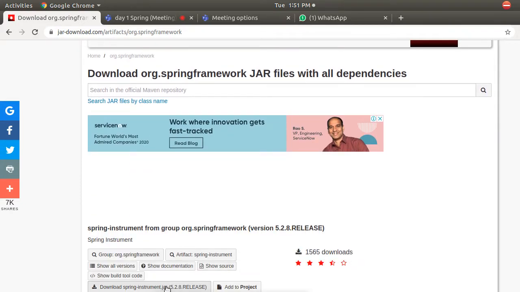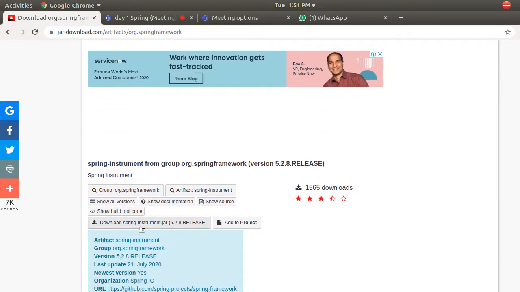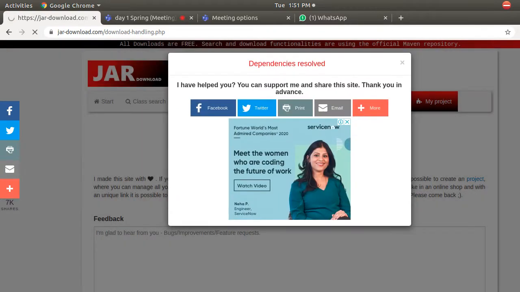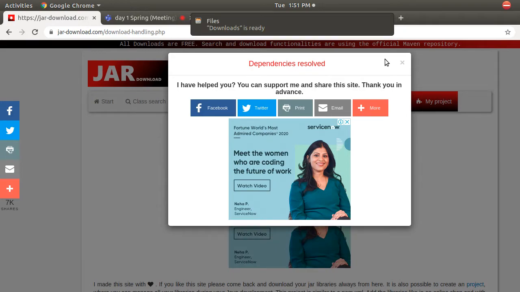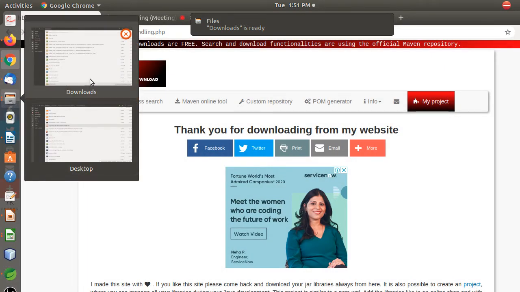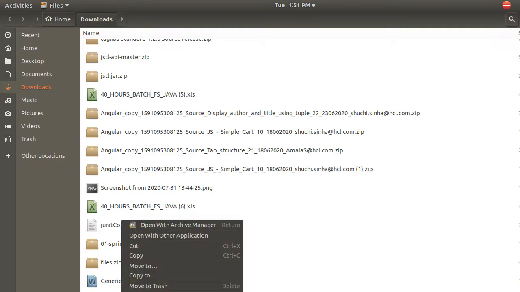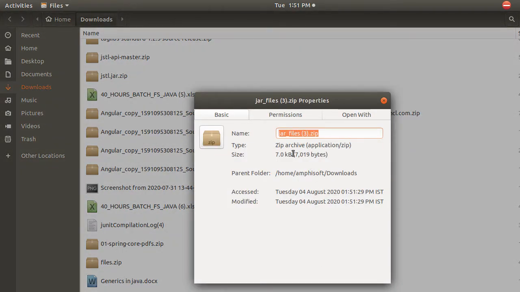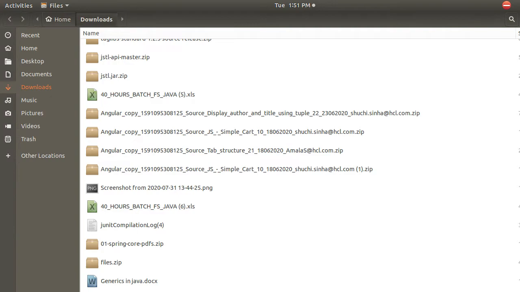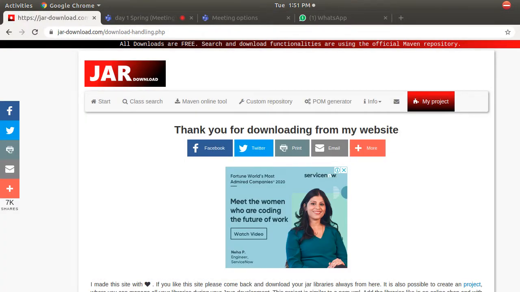It's just a zip file. It's somewhere around 100 KB, or maybe 10 MBs. It is a very small one. I will check how much is the size. I think I downloaded it many times, that's why it is showing third time. Let me see the properties. Yes, it is around 7 KB, just a 7 KB file. So the first thing that you should do is download your Spring dependencies.